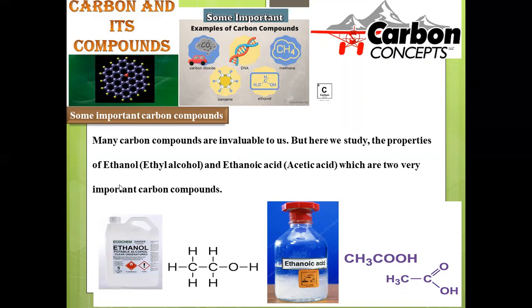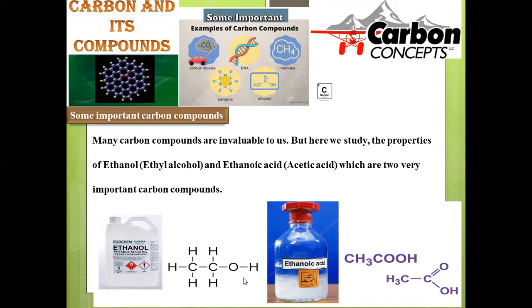A few of the compounds are going to be demonstrated. One of the compounds is ethanol. Here ethanol and ethanoic acid are the compounds to be discussed in detail: what is the structure, what kind of properties they have, and what kind of chemical reactivity they are going to exhibit. Ethanol is made up of a two-carbon chain with a hydroxy functional group.